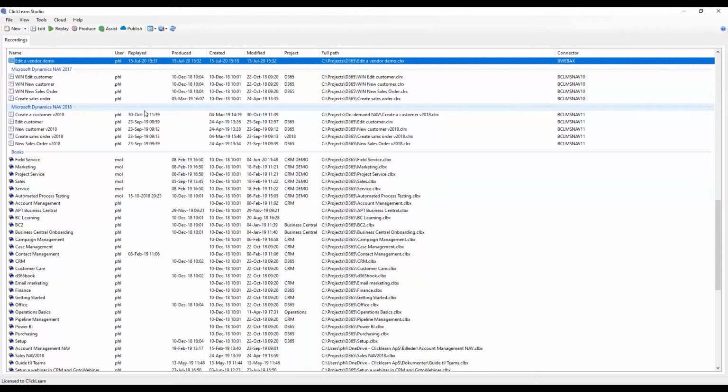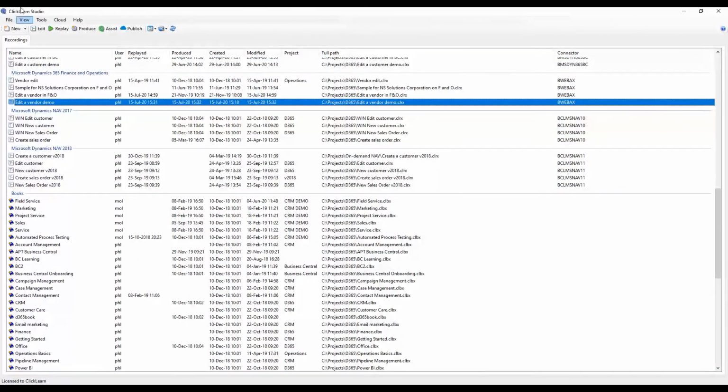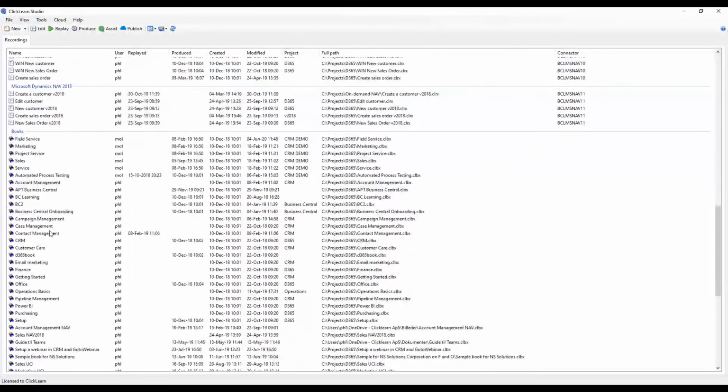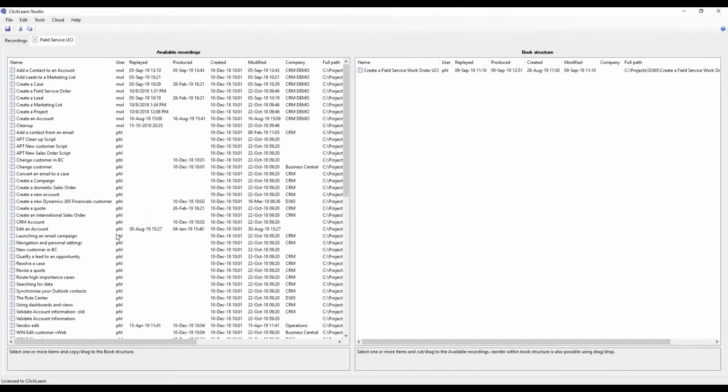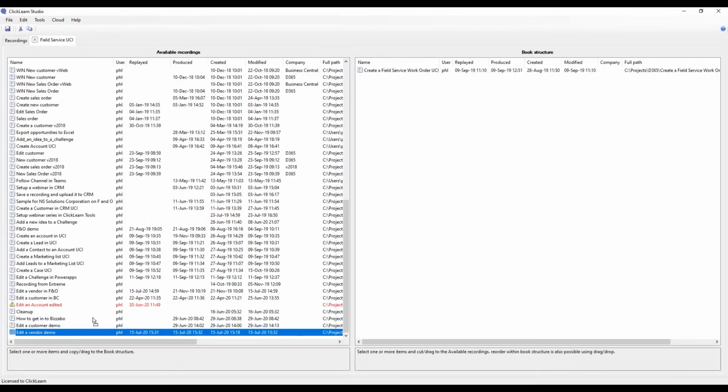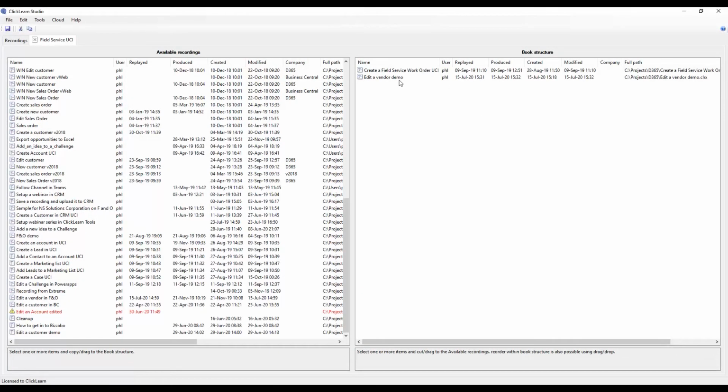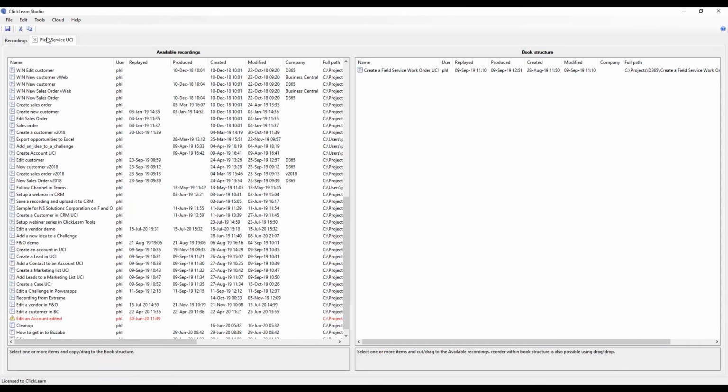Now, when you created this material, then you of course want to create the learning portal. So to create that one, you first of all want to group your recordings into the different categories as we saw before. To do that, we create what we call a book in here in ClickLearn. You simply just go up on New, you choose a book, you store that where you want to, and now you have a book like the one we're looking at down here, Field Service. And this is of course where I can take my recording and just drag and drop them over and rearrange them how I want to.